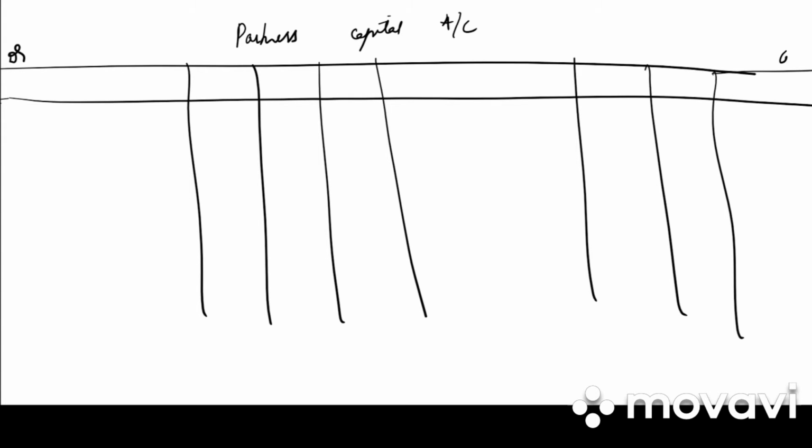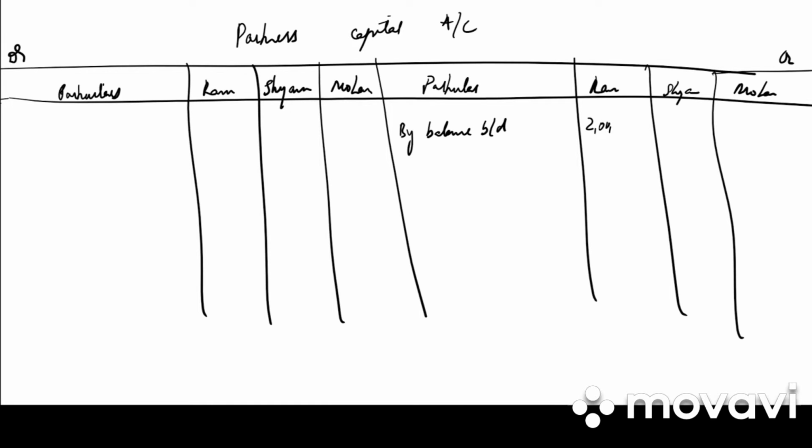So debit side, credit side. Particulars: Ram, Shyam, Mohan. Particulars: Ram, Shyam and Mohan. So the first step is to bring down the balance which is given in the balance sheet. By balance brought down, 2 lakh, 1,50,000, 1 lakh.